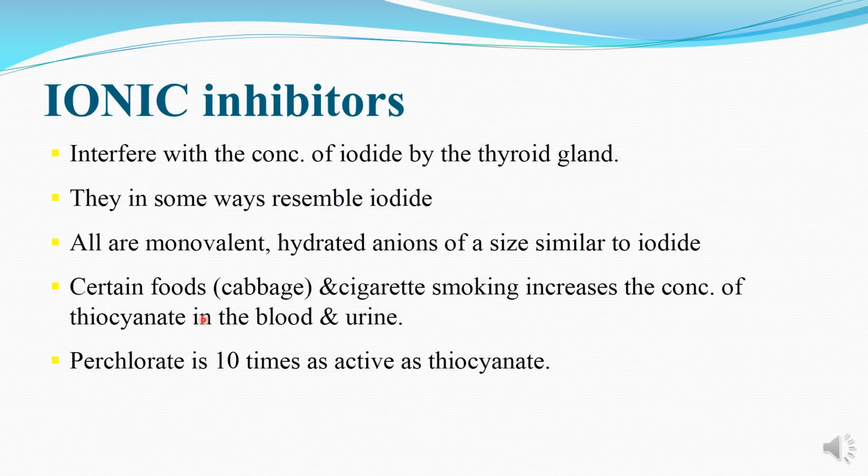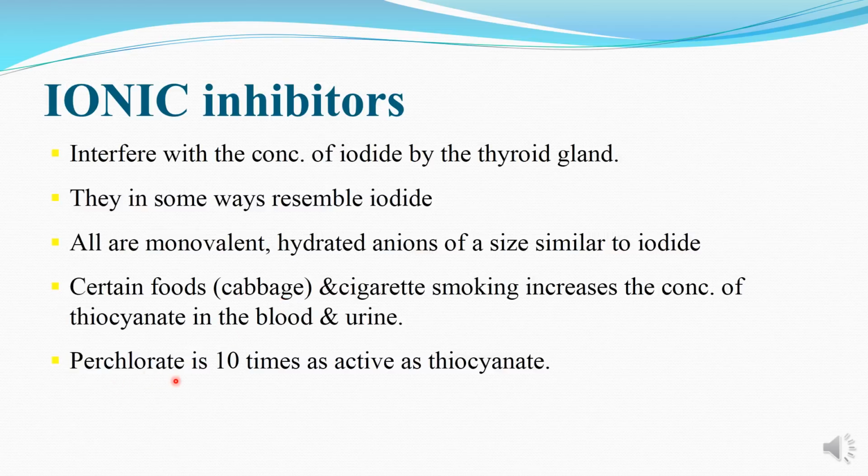Certain foods like cabbage, and cigarette smoking, increase the concentration of thiocyanate in the blood and urine and can cause the inhibition of iodide trapping. Therefore, cabbage is known as a goitrogen.